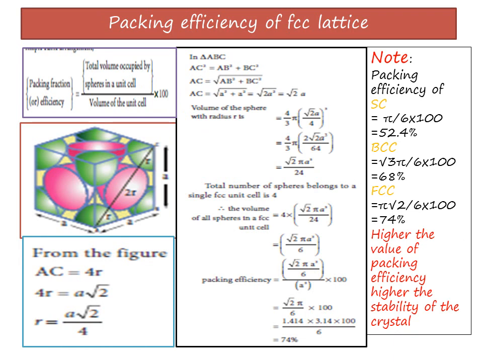Packing efficiency of a face-centered cubic lattice. What is the formula to calculate packing efficiency? You know that it is the total volume occupied by the spheres in the unit cell divided by the volume of the unit cell, into 100. And whatever might be the unit cell, we are taking only a cubic unit cell. So the denominator will obviously be a cube, because all the edge lengths are the same: a into a into a. The volume of the unit cell in the denominator will be equal to a cube.